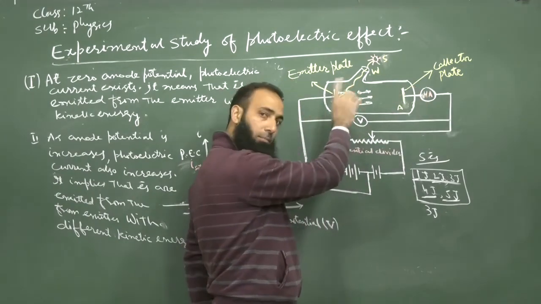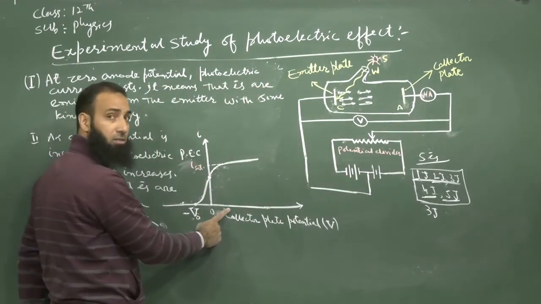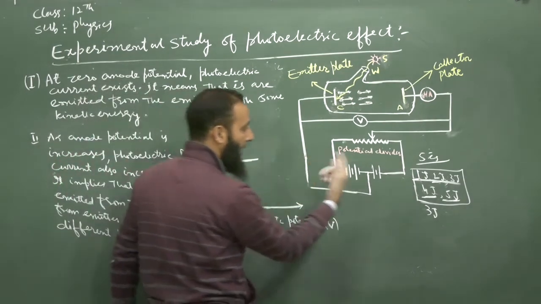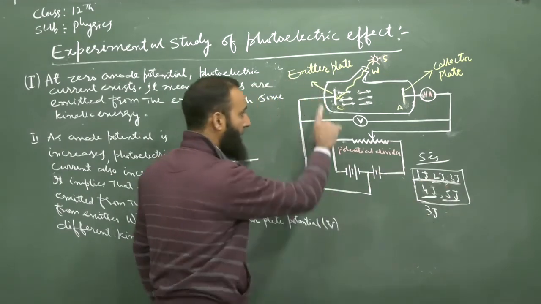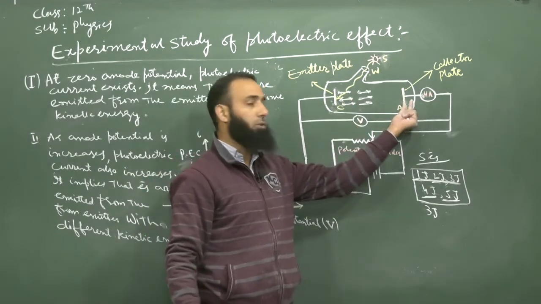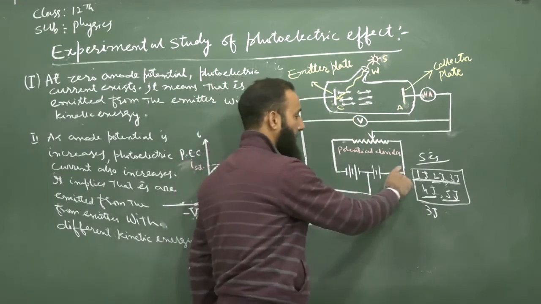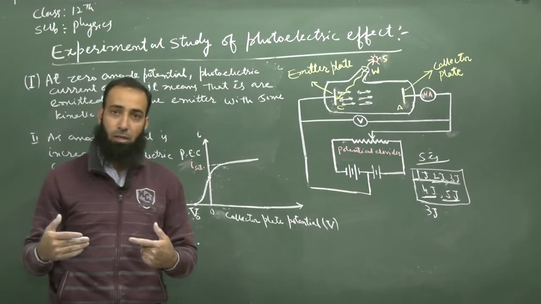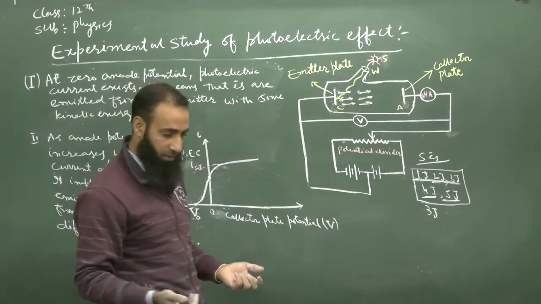Again in the next second, 5 electrons, because the accelerating potential is sufficient to supply energy to the electrons having smaller kinetic energy. Once they are coming out, they get additional energy from the field and they too reach the collector plate. So from this observation, the current becomes maximum. It implies that the number of electrons emitted is fixed.